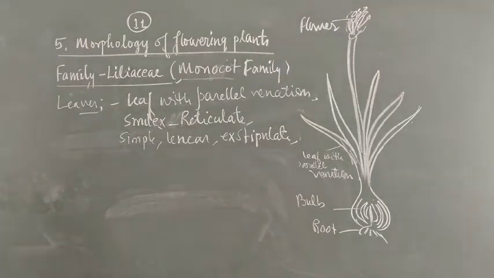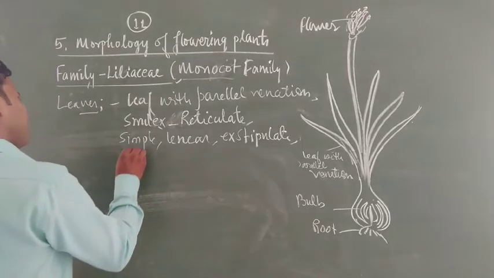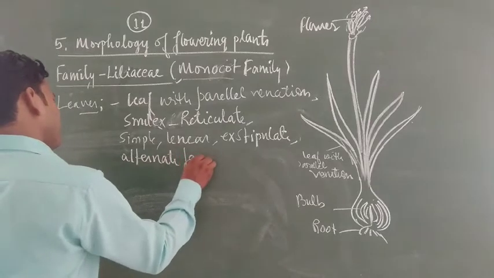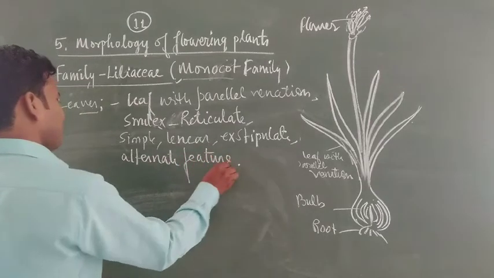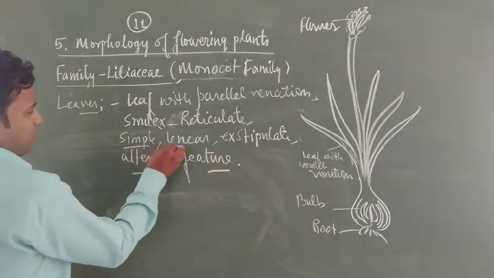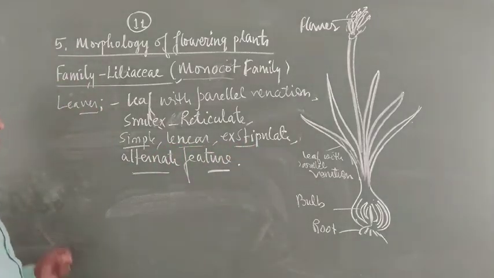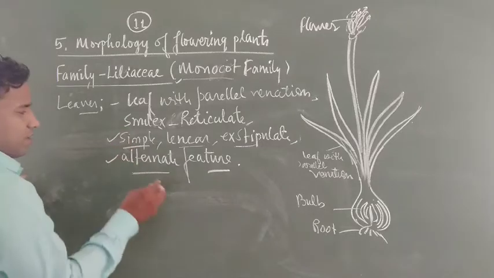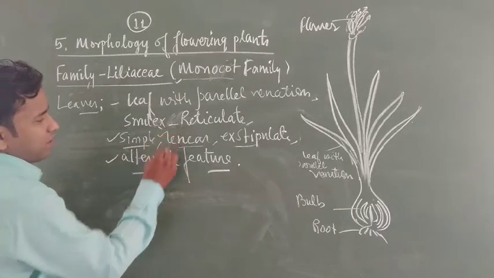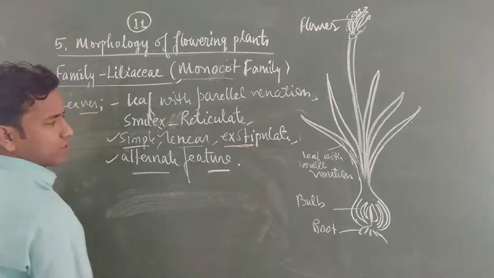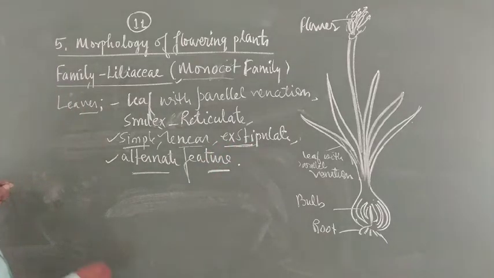I think not exstipulate, sorry, exstipulate, alternate. These are other features of different types of leaves. What is alternate leaf, simple leaf, linear leaf, exstipulate leaf? I think simple you have understood, alternate already discussed, linear is also discussed. Now, exstipulate means stipules are absent in this case.